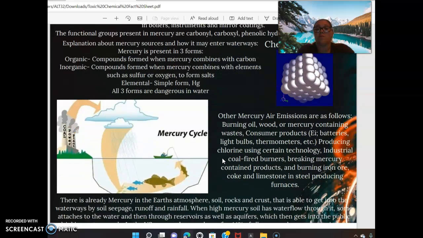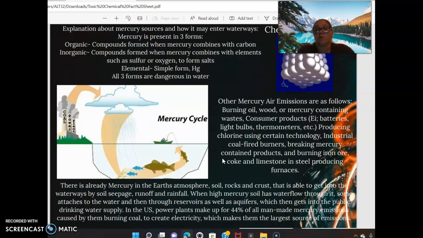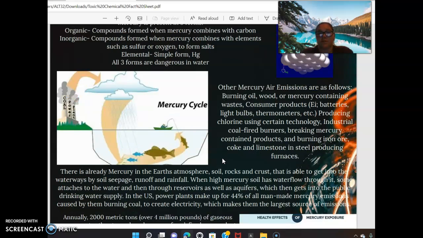Other mercury air emissions are as follows: burning oil, wood, mercury-containing wastes, consumer products such as batteries, light bulbs, thermometers, etc., producing chlorine using certain technology, industrial coal-fired burners, breaking mercury-contained products, and burning iron ore, coke, and limestone in steel-producing furnaces.